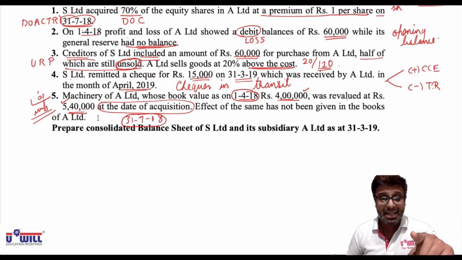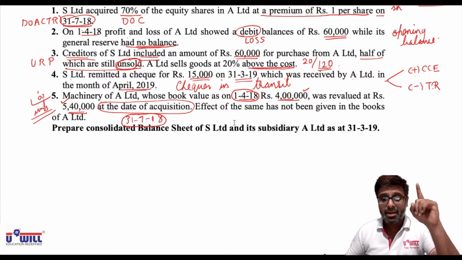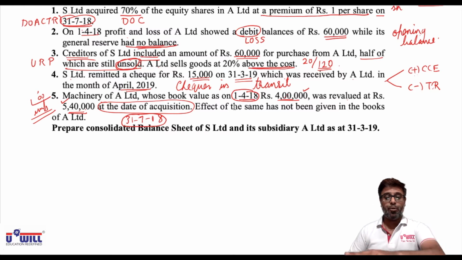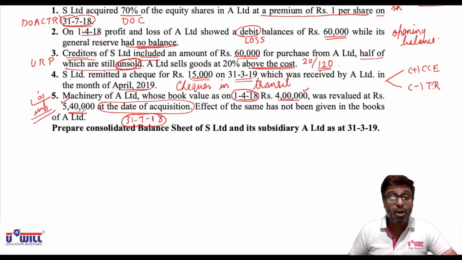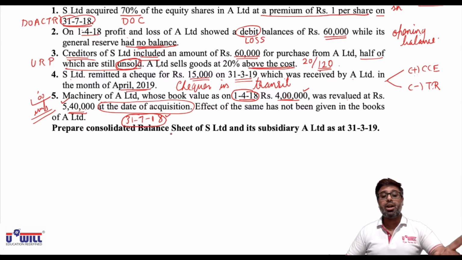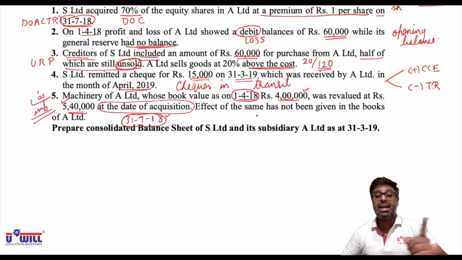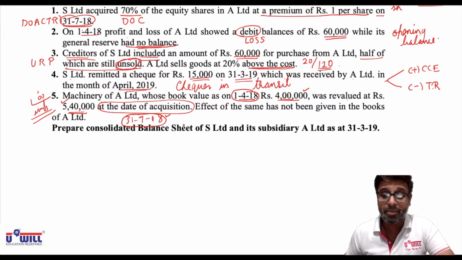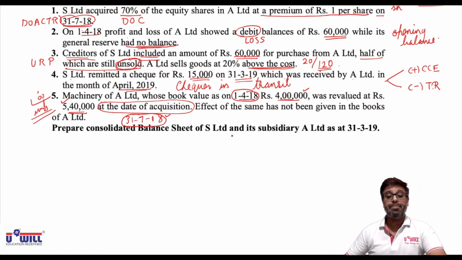And did you all understand the logic behind that? Yes, because 4 lakh is the value on which date? 1/4/18. And 5,40,000 revaluation is done on the date of acquisition, means which date? 31/7/18. We cannot compare 5,40,000 directly with 4 lakhs. First we have to find the book value also on 31/7/18. Then the two values can be compared and revaluation profit or loss can be obtained. So that workings will have to be done.